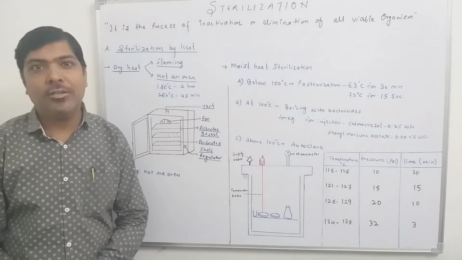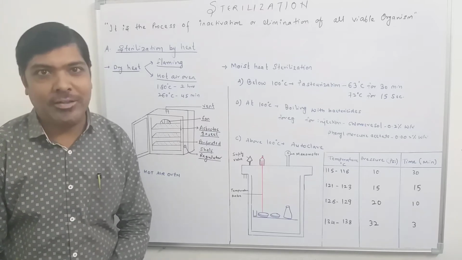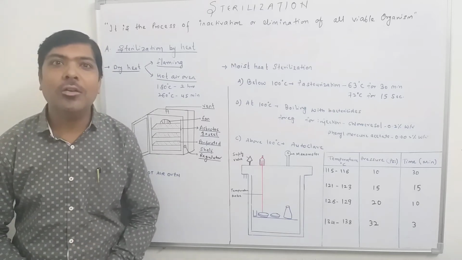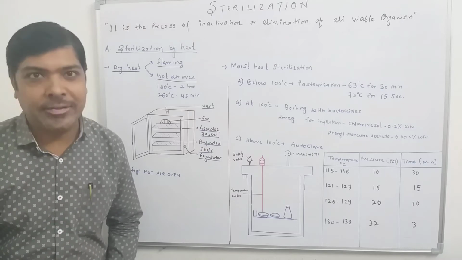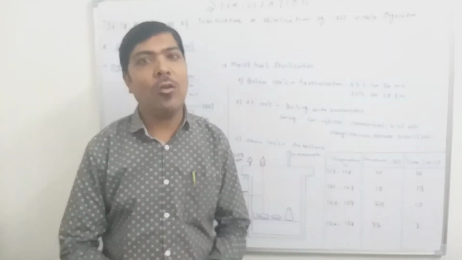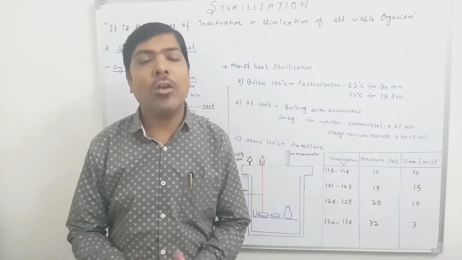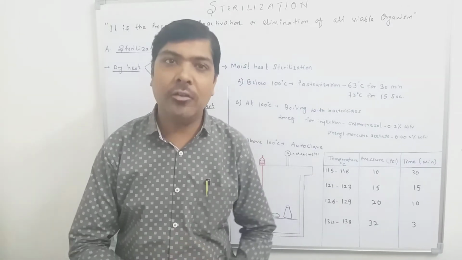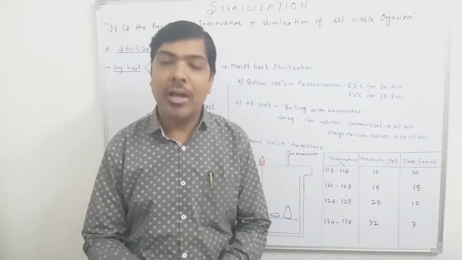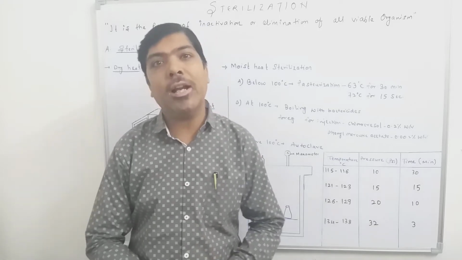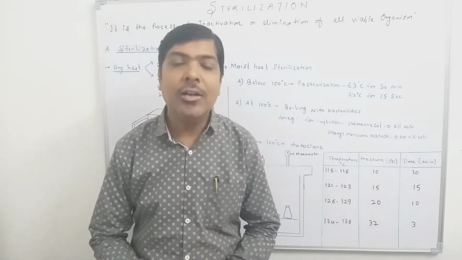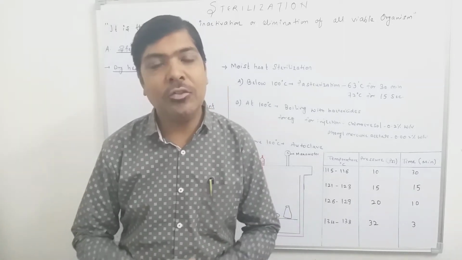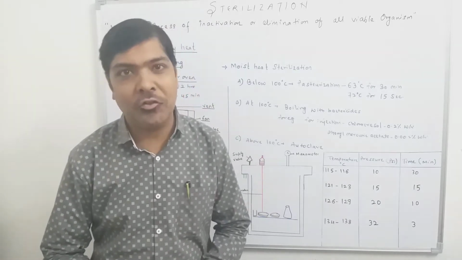In today's video lecture, we'll discuss the process of sterilization. Sterilization is the process of inactivation or elimination of all the viable forms of organisms. Viable here means the living form of any microorganism. So whatever the material or product we have, if we are trying to remove all categories of microorganism, whether in the viable category or in the inactivated category, we have to eliminate all these organisms from our sample. That process is called the sterilization process.